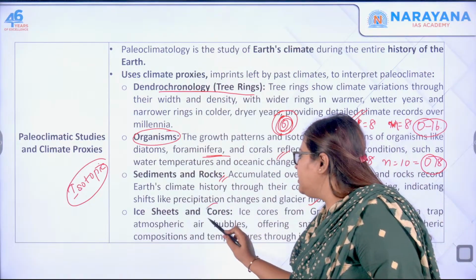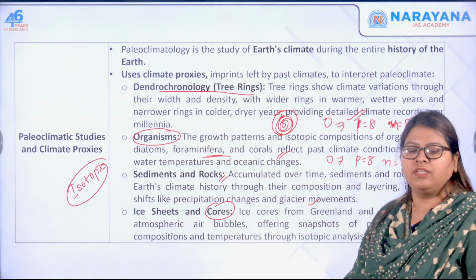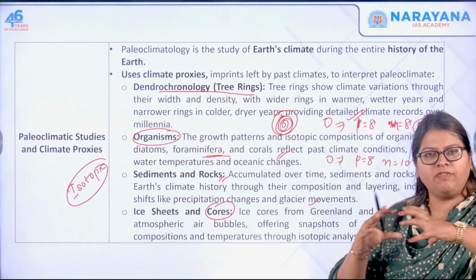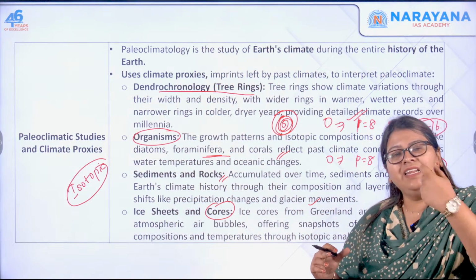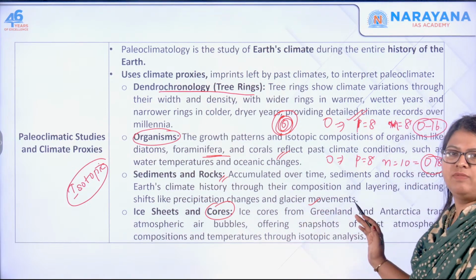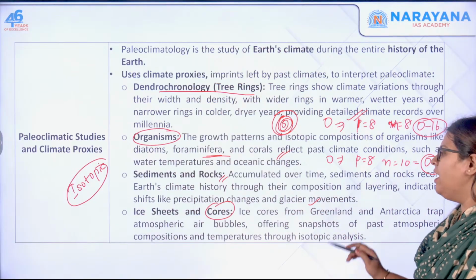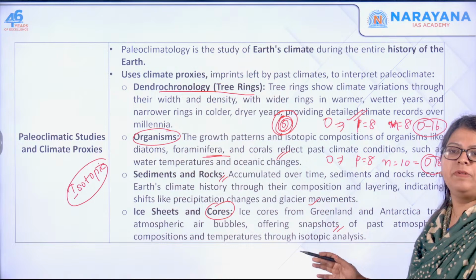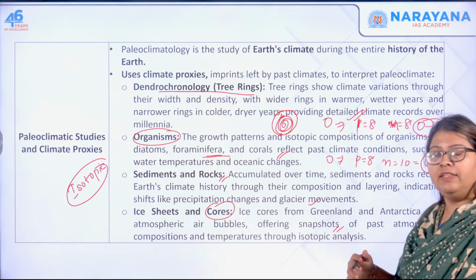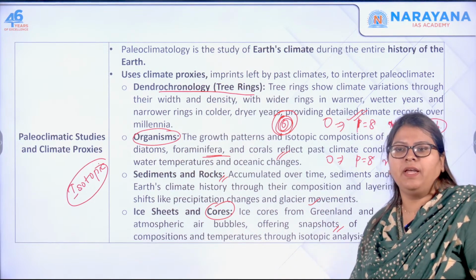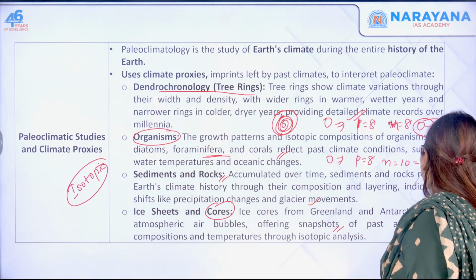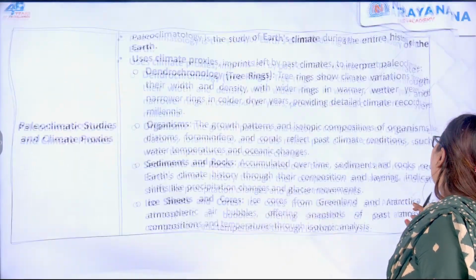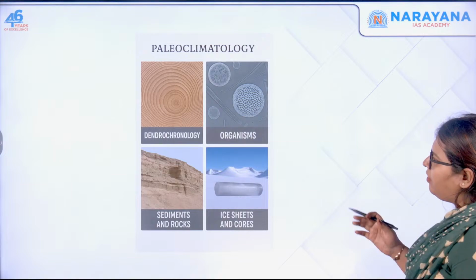Also, ice sheets and cores. Ice cores are nothing but cylinders of ice. They are actually drilled from these ice sheets as well as icebergs in order to see what kind of atmospheric composition and temperatures were there. And for this also they do the isotopic analysis. So this is what is known as paleoclimatic studies and climate proxies.